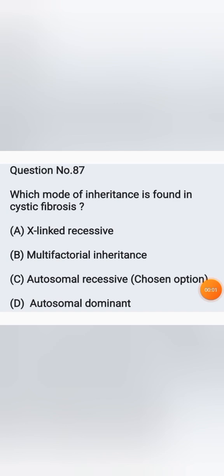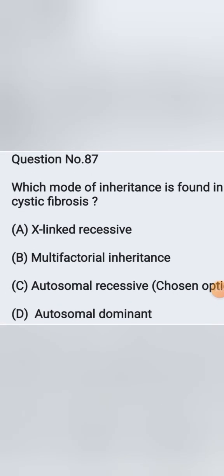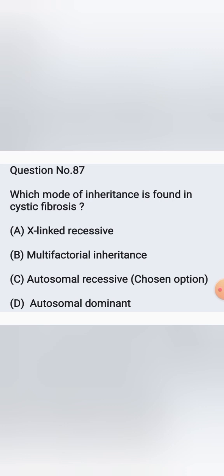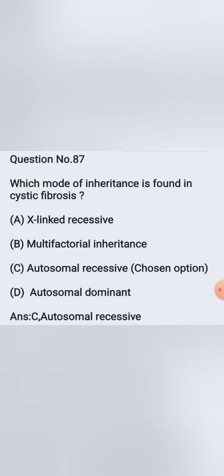And the next question, which mode of inheritance is found in cystic fibrosis? Options: option A, X-linked recessive, option B, multifactorial inheritance, option C, autosomal recessive, option D, autosomal dominant. Which type of inheritance is found in case of cystic fibrosis? The correct answer is autosomal recessive. Option C is the correct answer.